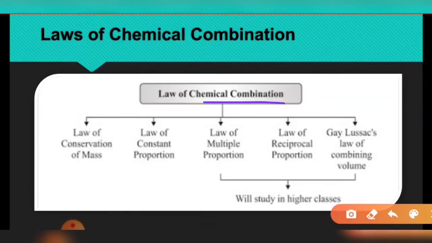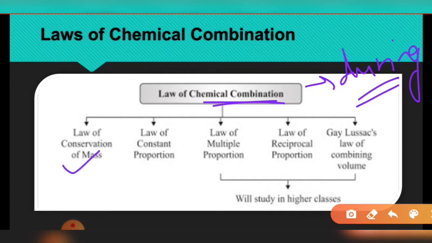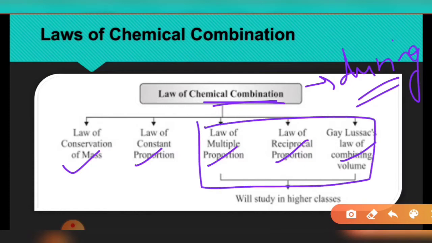They gave the laws of chemical combination, meaning during a chemical reaction they observed some patterns, and these patterns help us understand the presence of atoms in every kind of matter. So there are a total of 5 laws: law of conservation of mass, law of constant proportion, law of multiple proportion, law of reciprocal proportion, and Gay-Lussac's law of combining volume. 3 of these laws we are going to study in higher classes, and these 2 are still with us and we are going to learn about them.